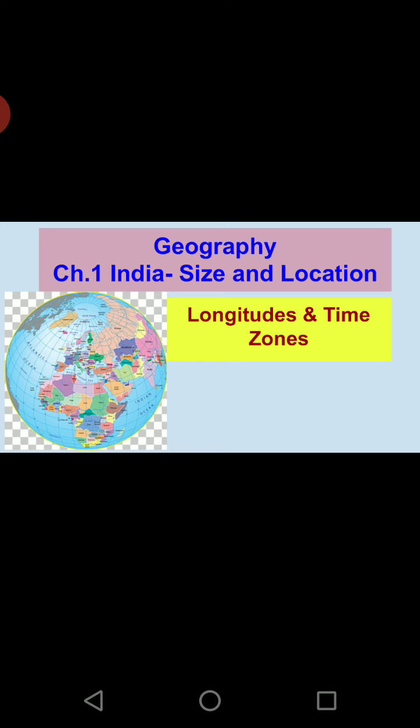Today we will see the relationship between the longitudes and the time, and accordingly there are various time zones also, which we will be studying soon. So let us begin with our